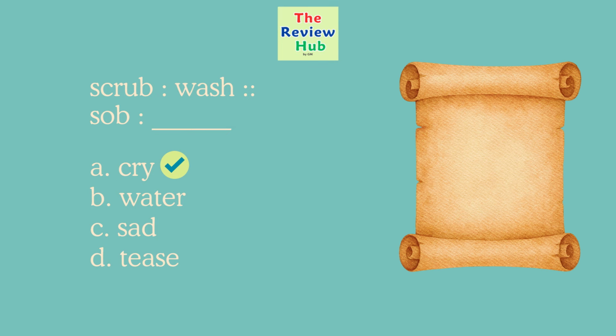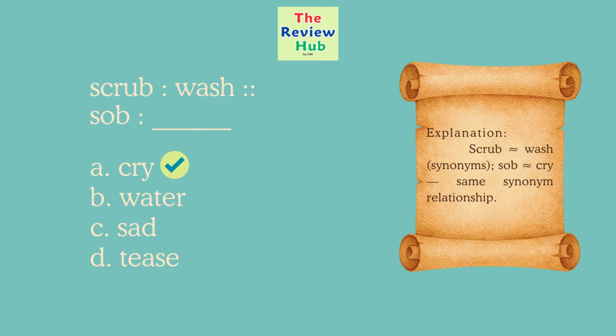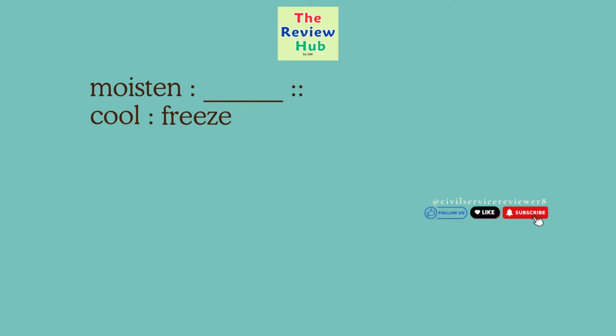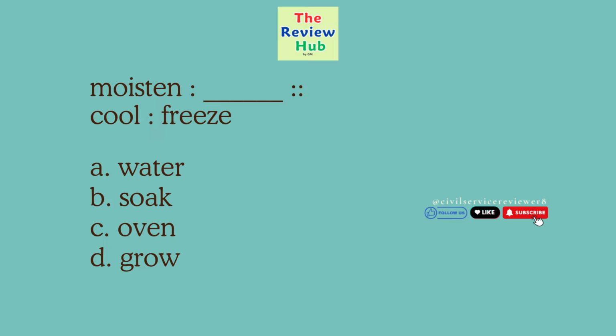The correct answer is A. Cry. Scrub equals wash, synonyms. Sob equals cry, same synonym relationship. Moisten is to blank. Cool is to freeze. A. Water. B. Soak. C. Oven. D. Grow.